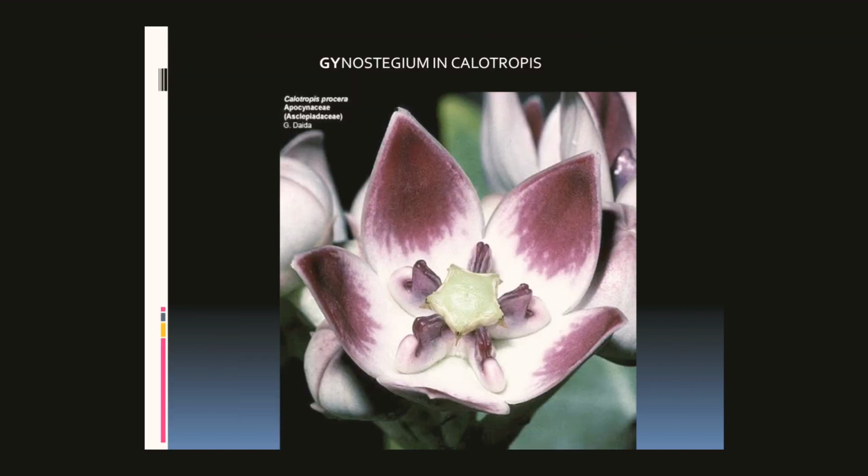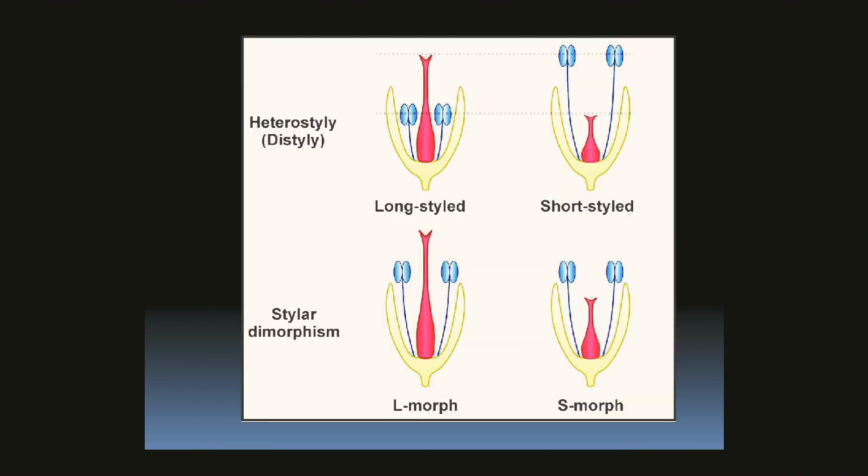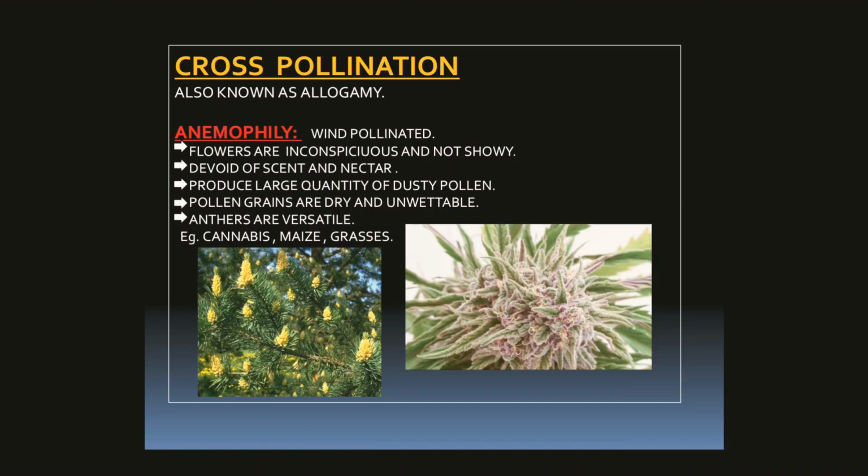So what are the advantages of cross-pollination? First of all, I will discuss the agents of cross-pollination. In nature, plants do not have any structural devices to facilitate cross-pollination by themselves.